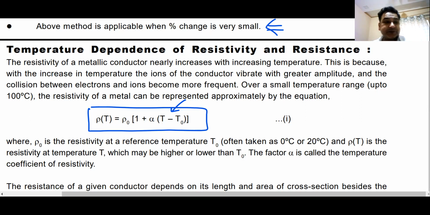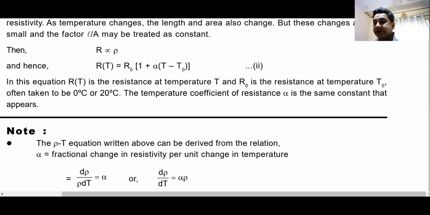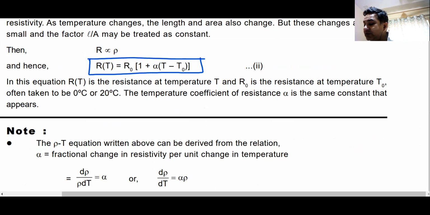Am I clear? This is the formula for dependence of resistance on change in temperature. Am I clear? Can I have some raise hand that we are clear, sir?